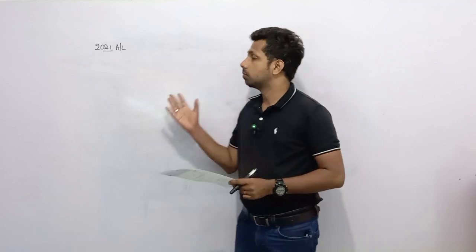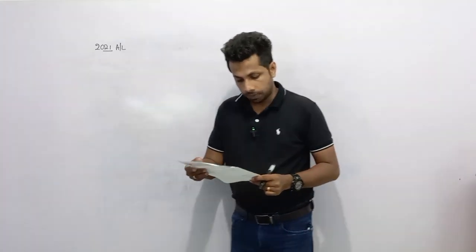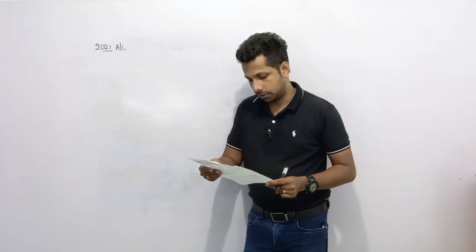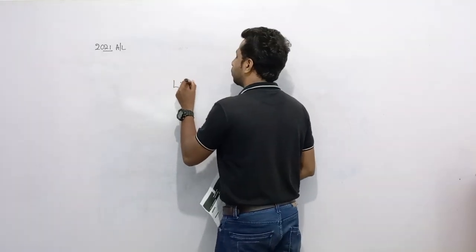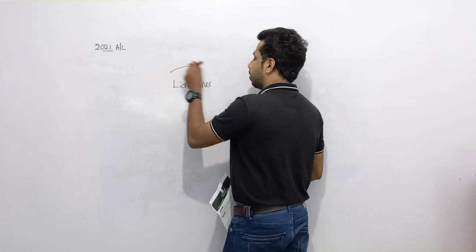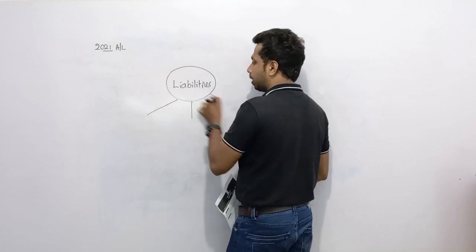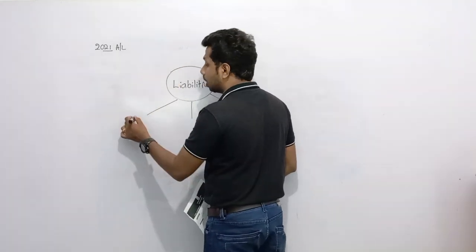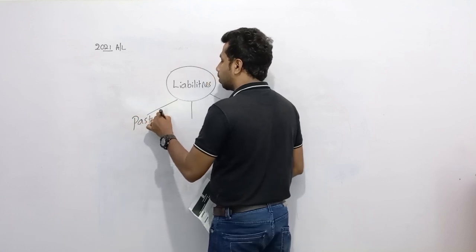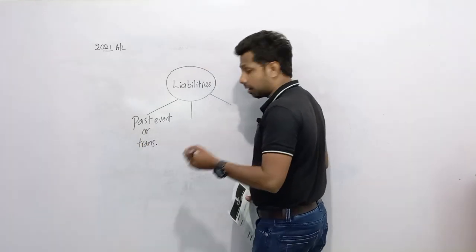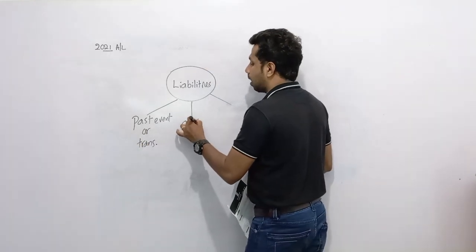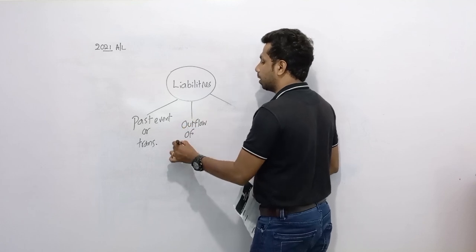Right, okay, Darwin. Let's move to the third question, that is also from 2021 advanced level. A liability is defined as blank to transfer an economic resources as a result of a past event or a transaction. So when recognizing liabilities, dear children, you know there are three characteristics. Arose as a result of a past event or a transaction, and when settling, what can you see? You can see an outflow of economic resources.